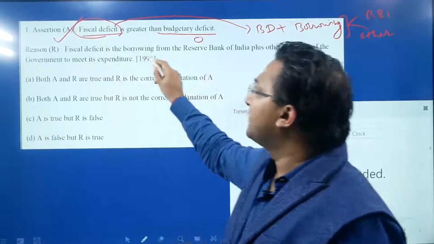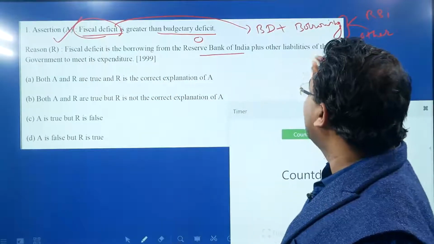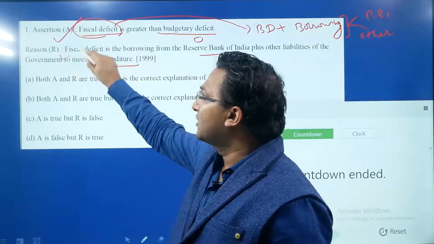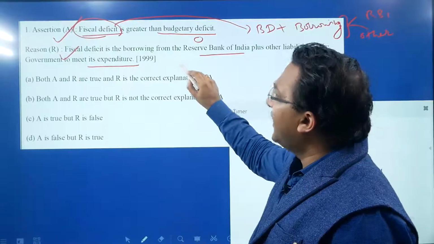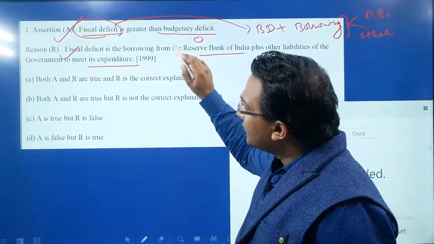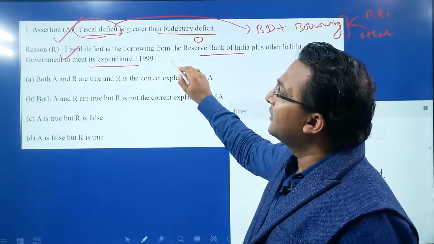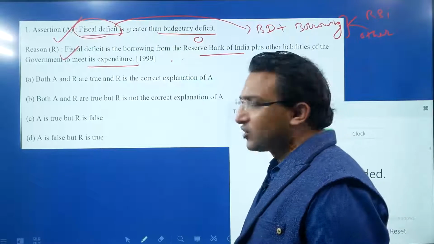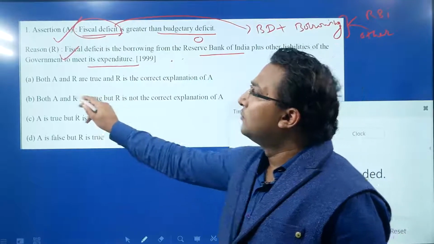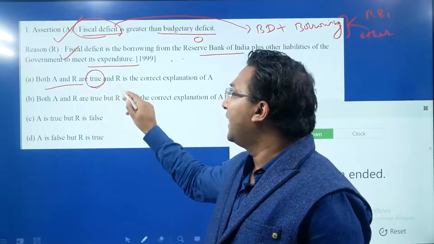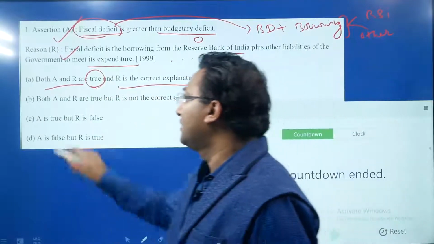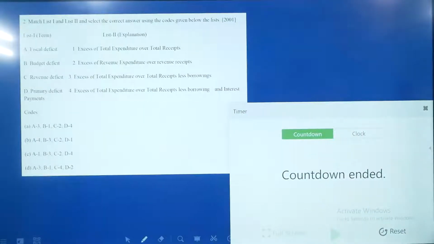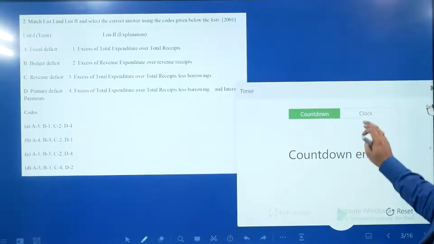Reason: fiscal deficit is the borrowing from the RBI plus other liabilities of the government to meet its expenditure. This statement is also correct. In fact, this statement of reason is completely accurate as far as this assertion is concerned. So both A and R are true, and R is the correct explanation of A. So the answer is option A. Right. Now let us see the next question. Again, your time starts now.